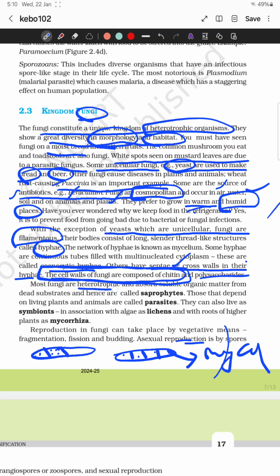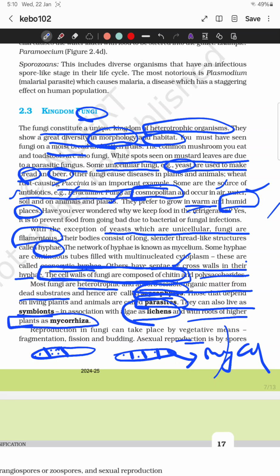Most fungi are heterotrophic and absorb soluble organic matter from dead and decaying material. Those that live on organic matter from the dead and decaying are called saprophytes. Those that depend on other living organisms are known as parasites. They can also live as symbionts, meaning in association with other organisms, providing food and shelter. Examples are lichens, and mycorrhiza, the association of fungal hyphae with roots.